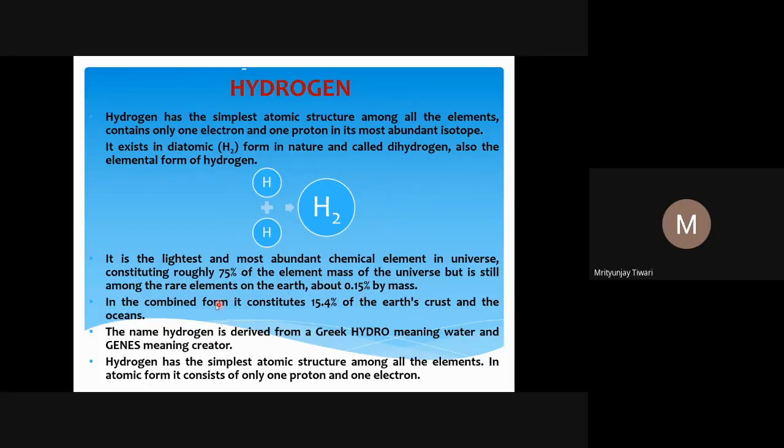But it is still among the rare elements on the earth, rare in its free form. Hydrogen in its free form, like hydrogen gas, is rare, and its percentage on Earth, the planet we are living on, is only 0.15% by mass. However, in the combined form, hydrogen constitutes 15.4% of Earth's crust and the oceans.